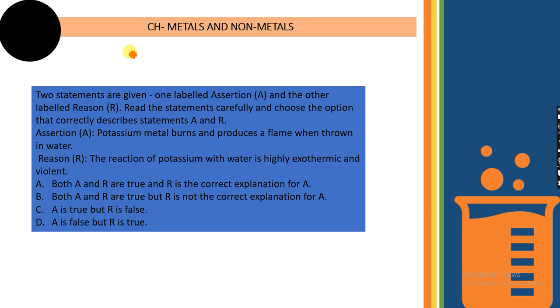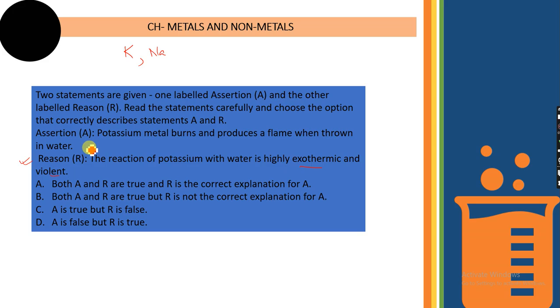Potassium and sodium have almost similar properties with water. Both react violently with water, and a lot of heat or energy is released. That means it is an exothermic reaction. So we can say the reason is correct.